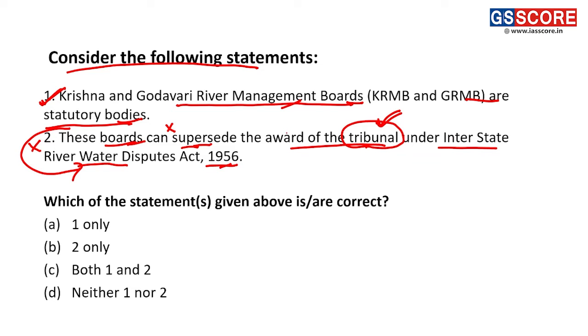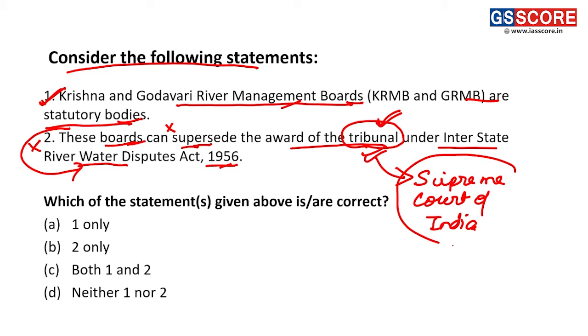If there is some dispute after the tribunal's award, it will directly go to the Supreme Court of India for further resolution, but it will not be superseded by these boards. Thus, statement 2 is incorrect, and the correct answer for this question is A, 1 only.